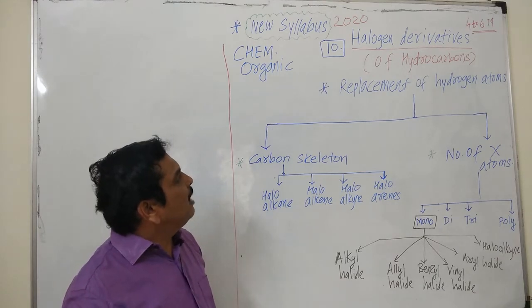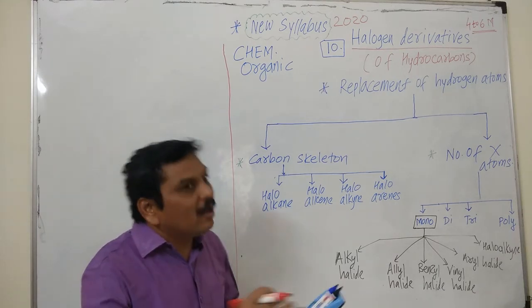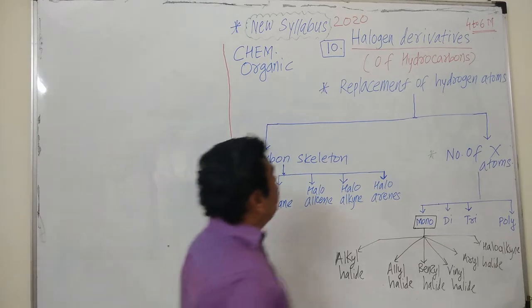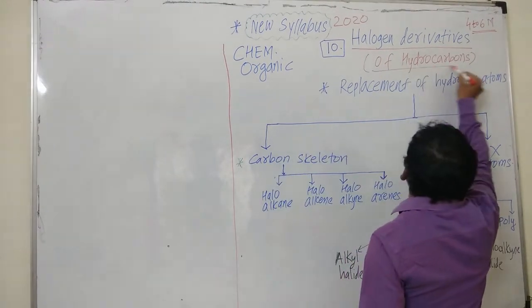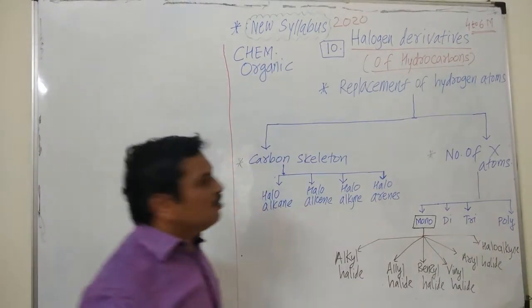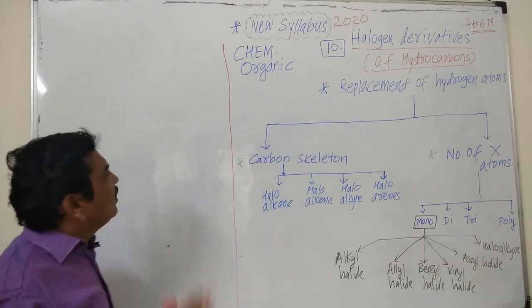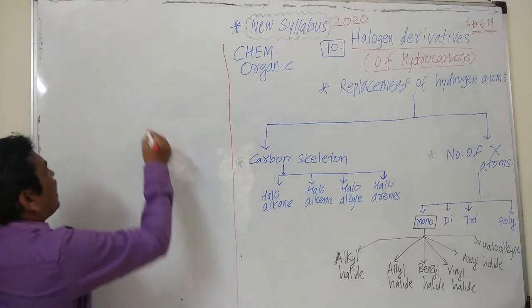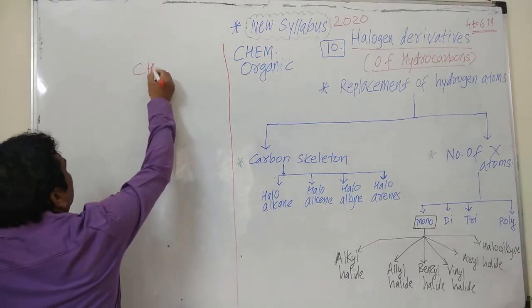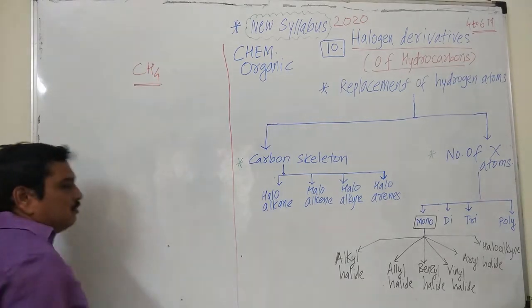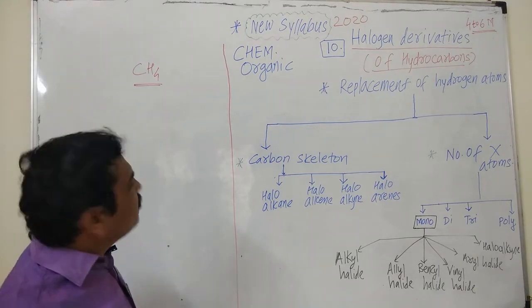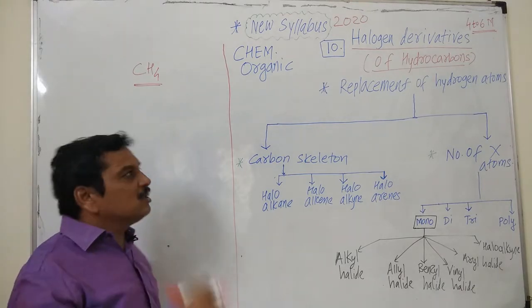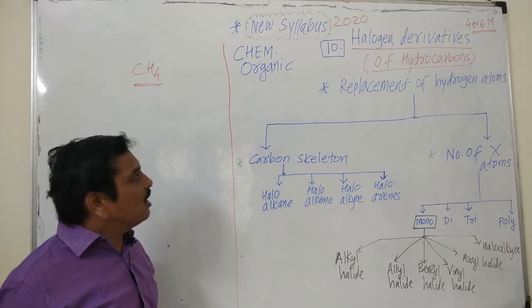And now halogen derivatives of hydrocarbons. I have written in the bracket of hydrocarbons. Hence we must know the hydrocarbons. The name itself suggests hydrocarbon means the compounds which are formed from carbon and hydrogen, or the compounds which only consist of carbon and hydrogen are known as hydrocarbons.